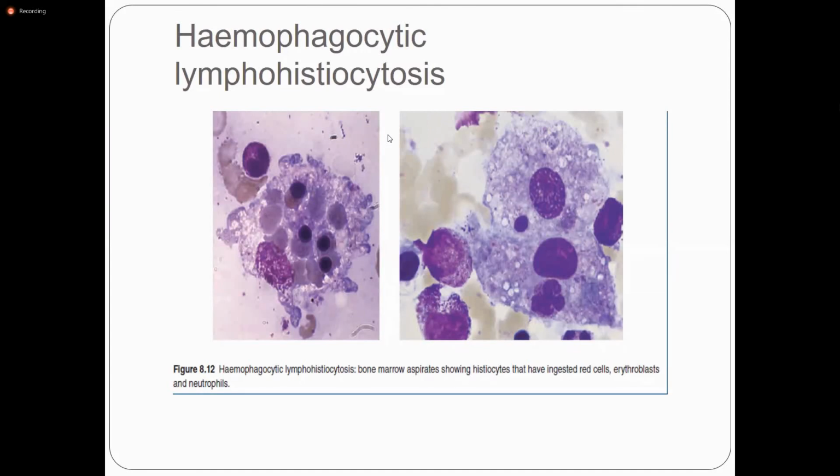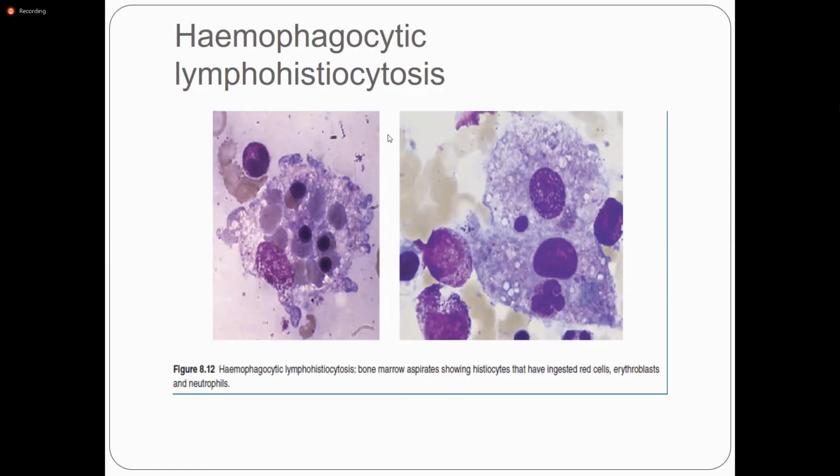Can anyone tell me a few causes of neutrophilia? Good, Hasna, Sidra. Good, trauma, infection, bacterial infection. Mostly you can see neutrophilia in bacterial infection.